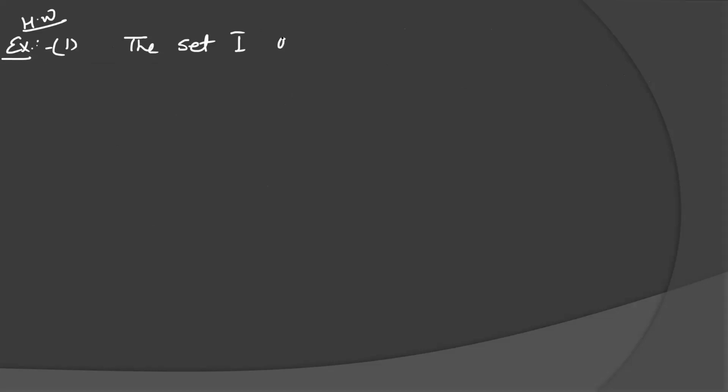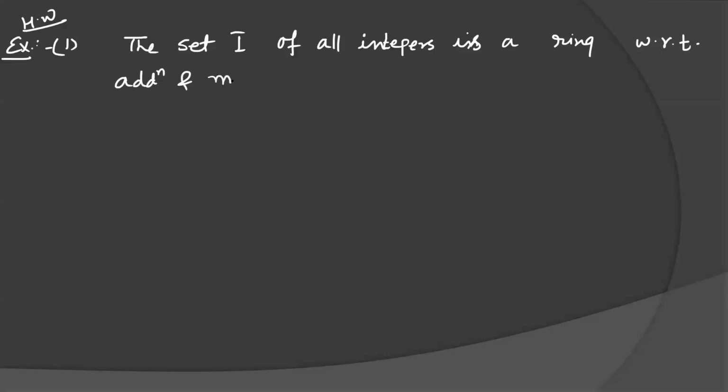The set I of all integers is a ring with respect to addition and multiplication. These are the two operations of integers